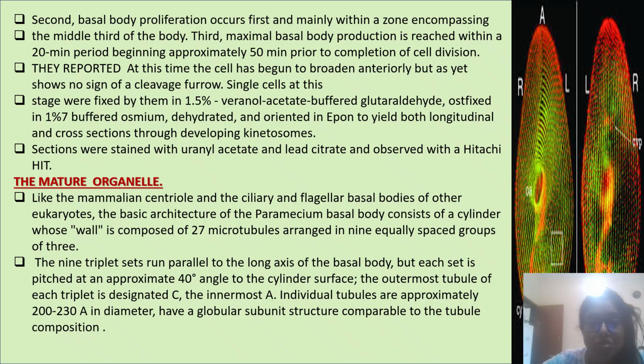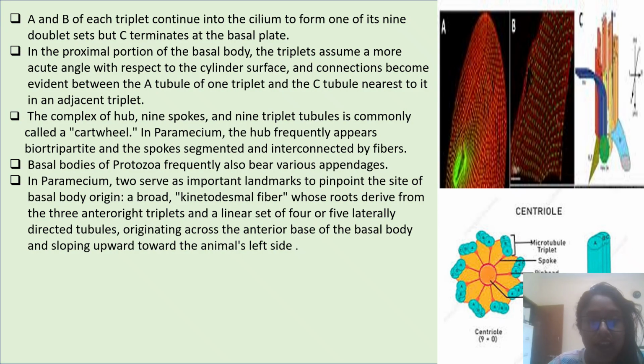The outermost tubule of each triplet is designated C and the innermost is A. The individual tubules are approximately 200 to 230 angstroms in diameter and have a globular subunit structure comparable to tubulin composition. Next, A and B of each triplet continue into the cilium to form one of its 9 doublet sets, but C terminates at the basal plate.